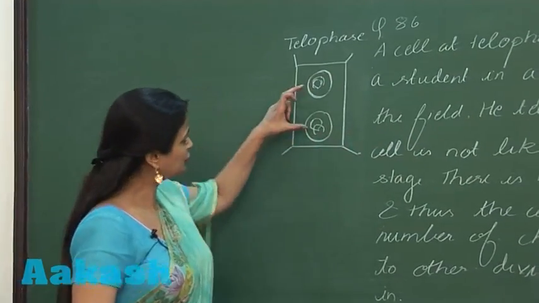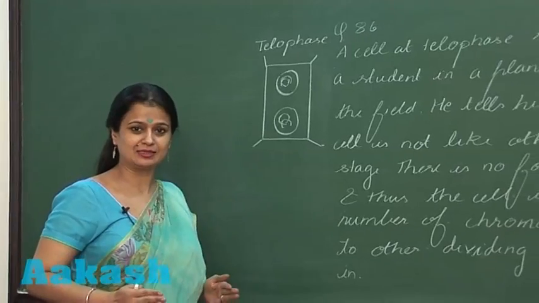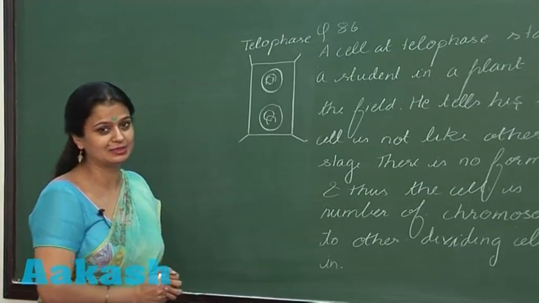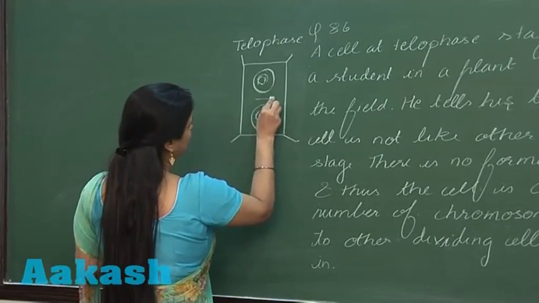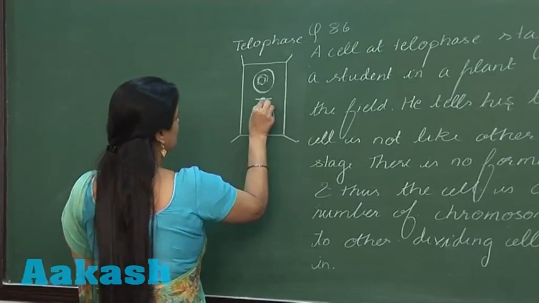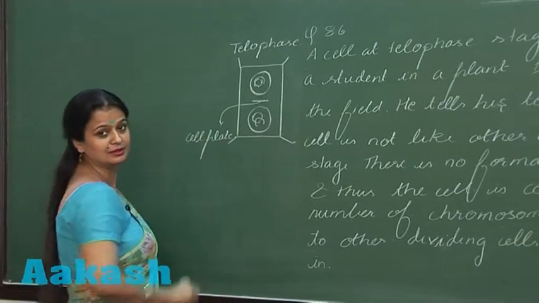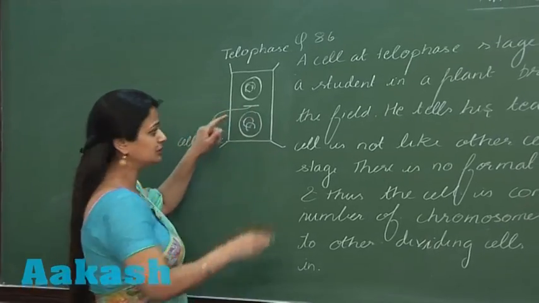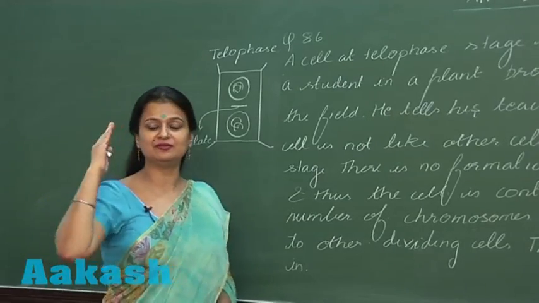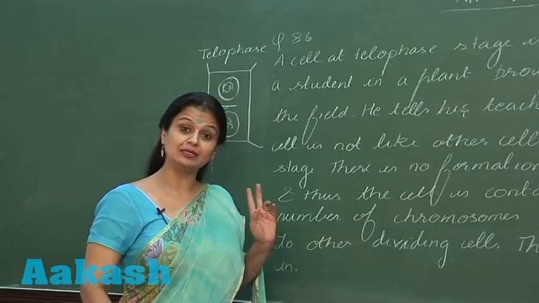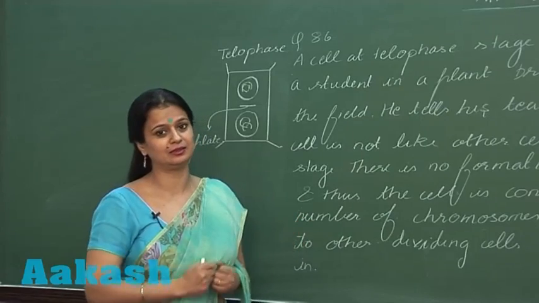Yes, so there is formation of the two daughter nuclei. They have been formed. Karyokinesis has occurred. So now it is the time for the cytokinesis, that is the division of the cytoplasm. And you know this very well that in the case of the plants, the division of the cytoplasm occurs through the cell plate method. So this cell plate is formed in the center, which grows towards the periphery, leading to the division of the cytoplasm, thus forming two daughter cells. This is what is happening in a normal telophasic cell.